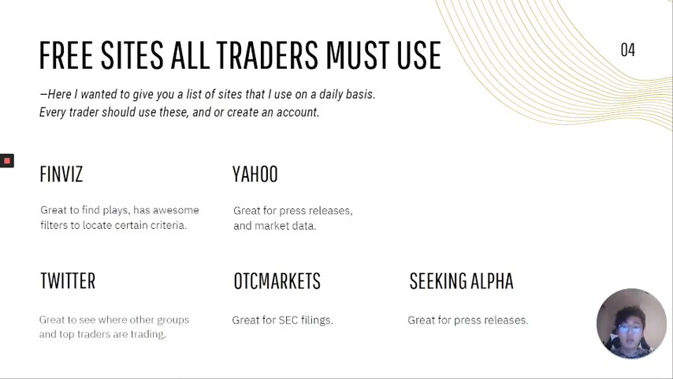Finviz.com, great to find plays, has awesome filters to locate certain criteria. I use it to find news. I use it to find the float, the size of the float of the company. I look to find what's the short percentage, all sorts of ideas and information about that particular company or stock you can find out through Finviz.com.